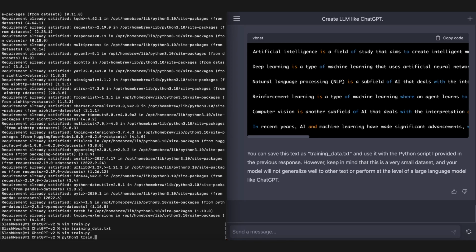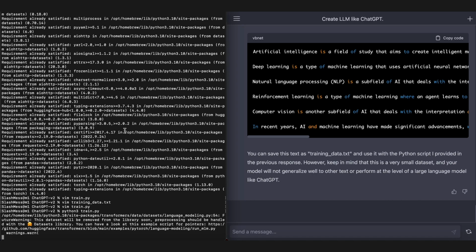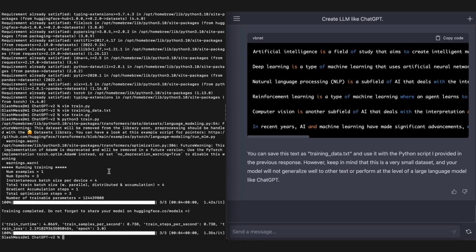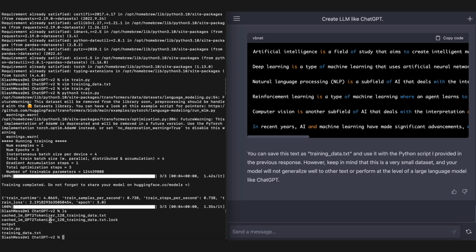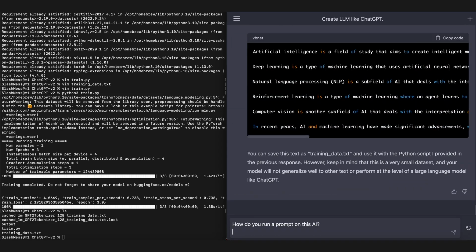With python3 train.py. Hopefully this works. First attempt running ChatGPT's training model. Okay, we get some warnings that something's deprecated. It seems pretty good though. And now we have cached libraries and an output. Sweet. How do you run a prompt on this? What are we going to call it? On this AI. We'll just keep it general.